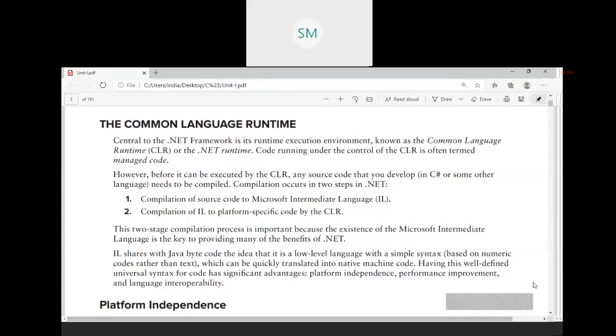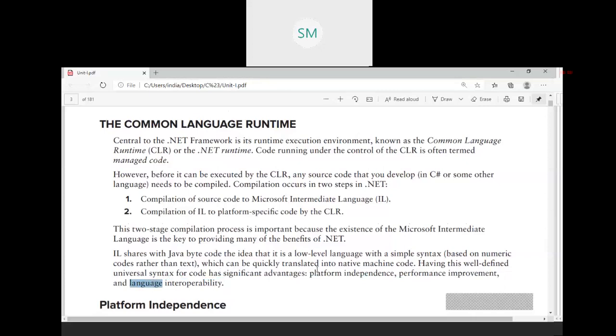Advantages of having intermediate languages: platform independent. Okay, first is platform independent, second one is performance improvement, and third one is language interoperability. So while mentioning about the advantages of intermediate language, previously, I didn't mention about platform independent.